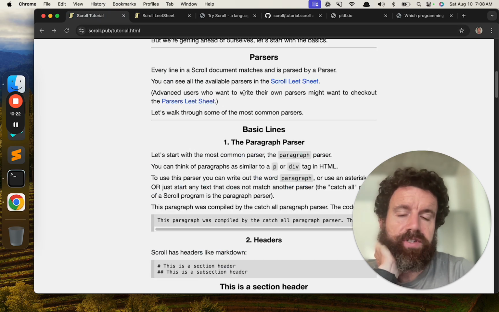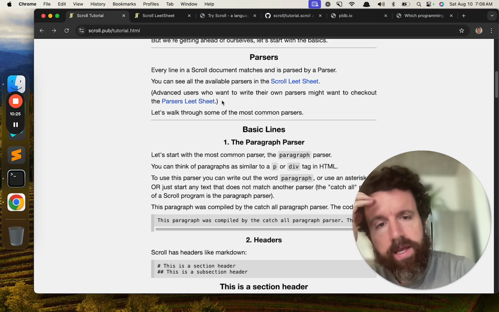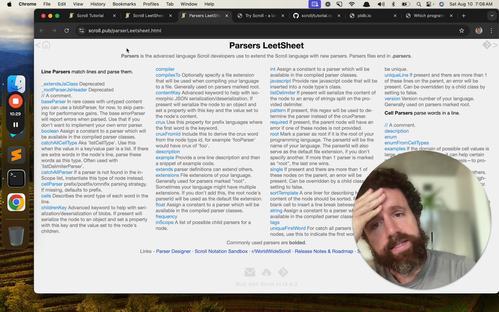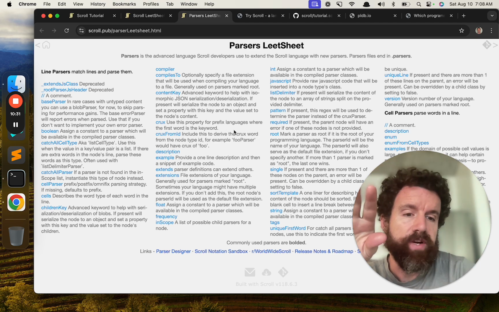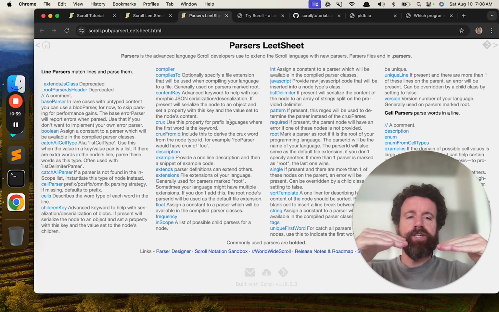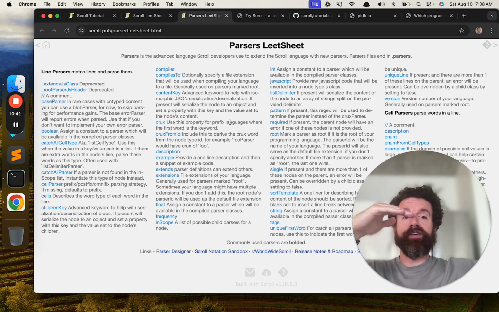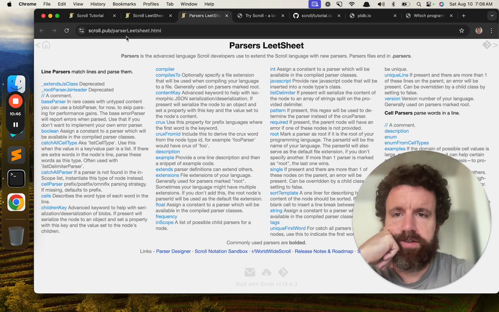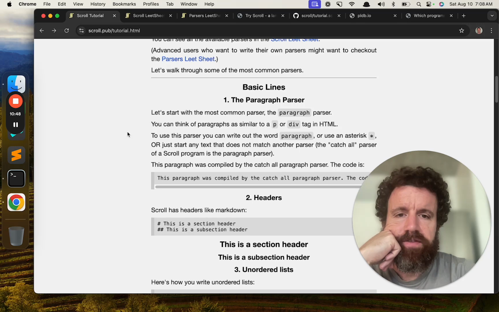Now, advanced users, and we'll get to this at the end of the tutorial, you might want to check out the parsers lead sheet. Parsers is the language that Scroll is written in. So it's all in Scroll notation, but there's a language called parsers, and on top of that is Scroll, which is the collection of Scroll parsers. But we'll get to that for advanced users later.